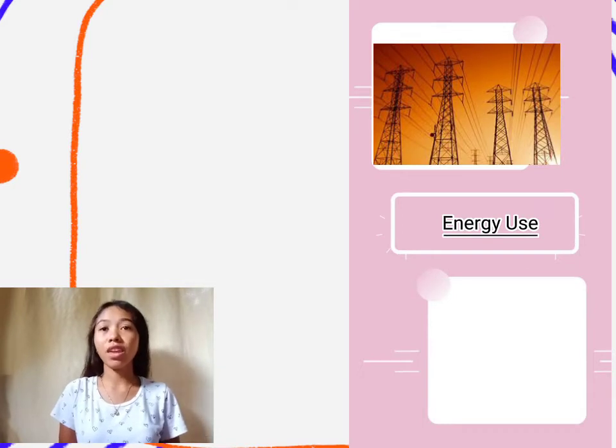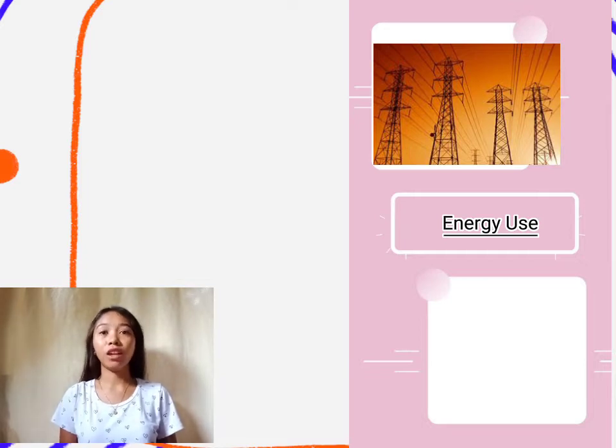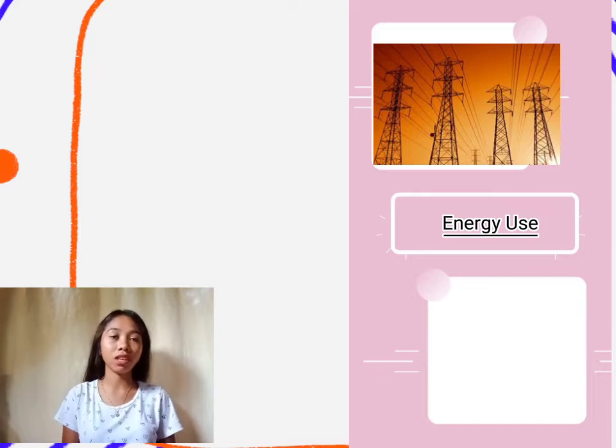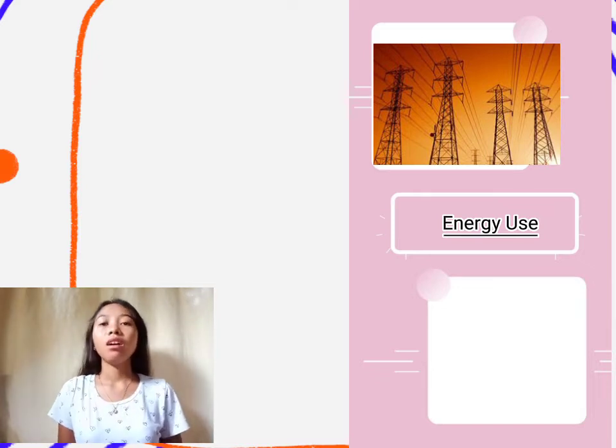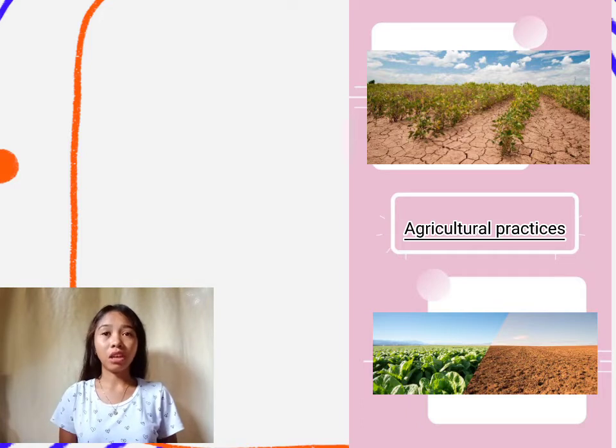Second, we have energy use. In burning fossil fuels to produce electricity or heat, they release large amounts of carbon dioxide that get trapped in the atmosphere, causing global warming. Third, we have agricultural practices. We all know that agriculture contributes to climate change, but at the very stage, food provisioning releases greenhouse gases into the atmosphere, which somehow causes climate change.